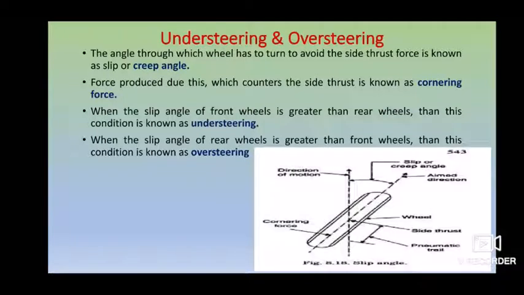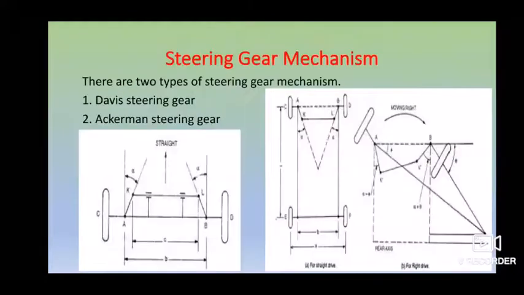If you go with heavier vehicles, you have a higher steering ratio, about 35:1 or maybe 30:1.